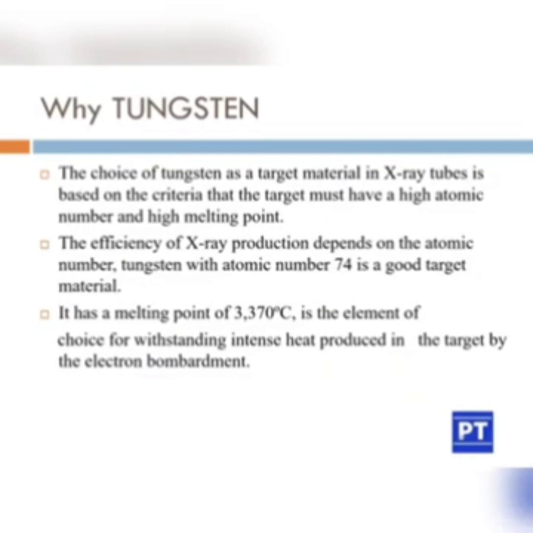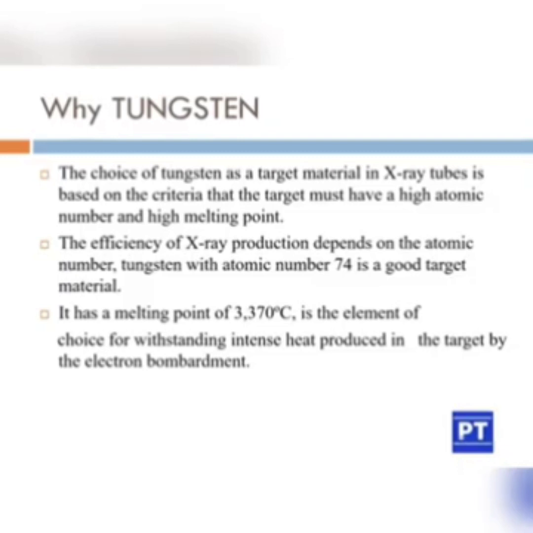Why is tungsten used as the target as well as the filament? The choice of tungsten as a target material in the X-ray tube is based on two criteria. It should have a high atomic number as well as a high melting point. The atomic number of tungsten is 74, and it is good in X-ray production. The efficiency depends on atomic number.